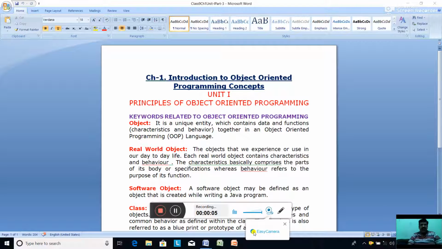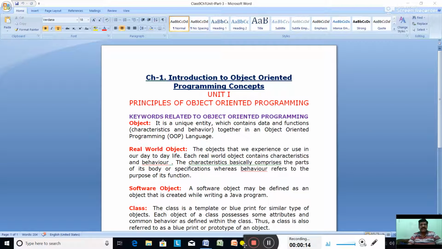In chapter 1, unit 1, we are discussing some principles of object oriented programming. In today's class, we are going to discuss keywords related to object oriented programming.